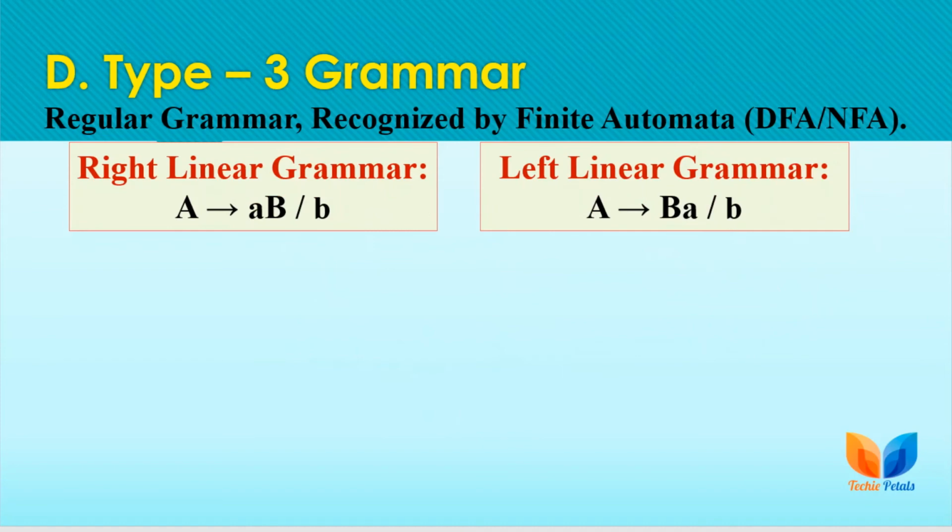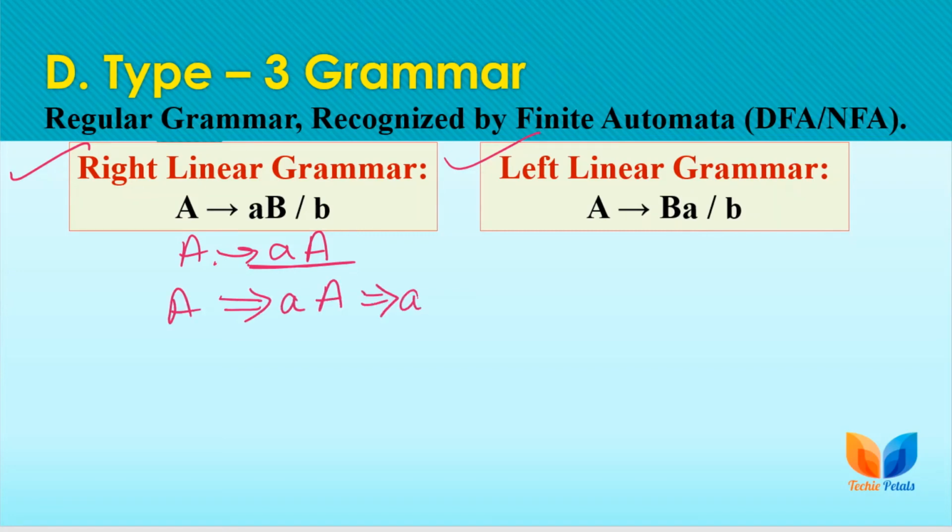Next we have 2 more terms, where we differentiate type 3 grammar into 2 categories: right linear grammar and left linear grammar. If we have this type of rule, then we call it the right linear grammar, and if we have this type of rule, then we call it the left linear grammar. By right linear we mean that in this type of production rule we are always going to replace the rightmost non-terminal. So we have only the option at the rightmost as this. So while deriving we will be replacing the rightmost non-terminal.